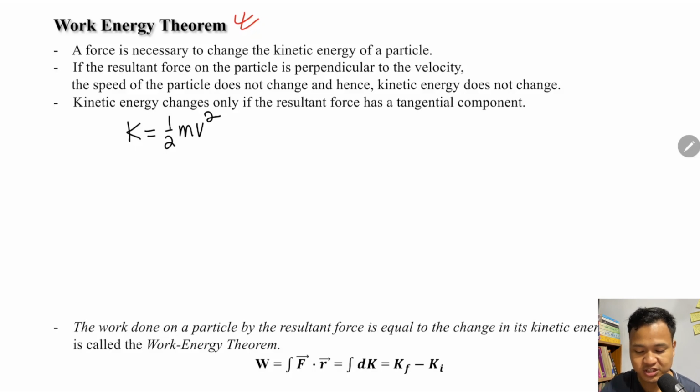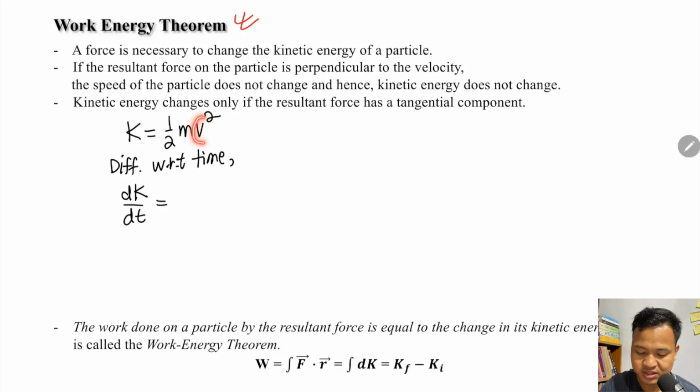So if there is a change, let's say I'm going to differentiate this whole thing with respect to time. So dK by dt. Since the velocity changes, here the variable is v. So I will have dK by dt equals half into m, mass is constant, and v squared differentiates to 2v into dv by dt.